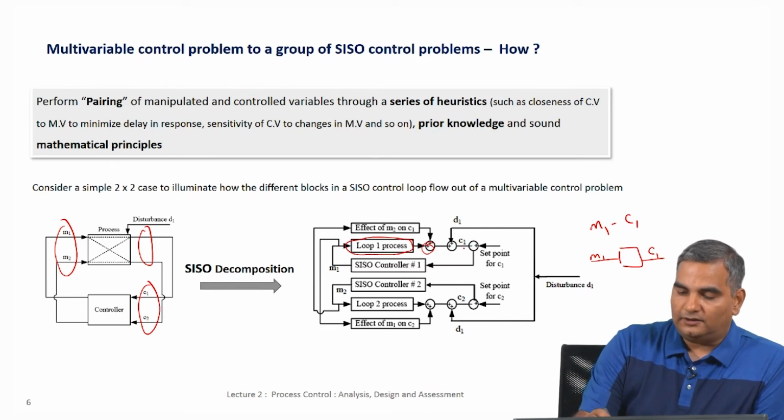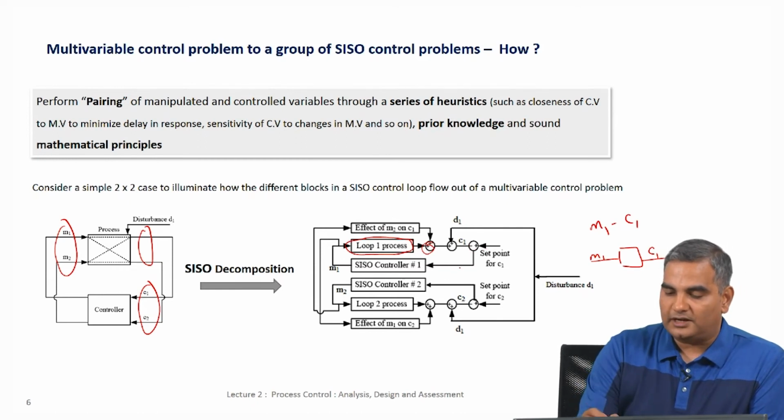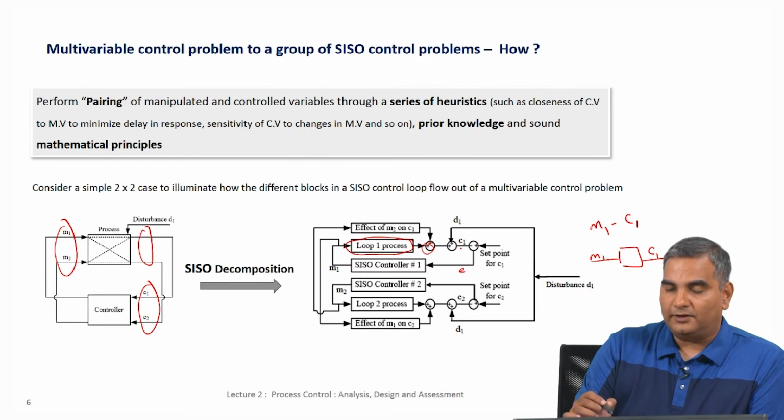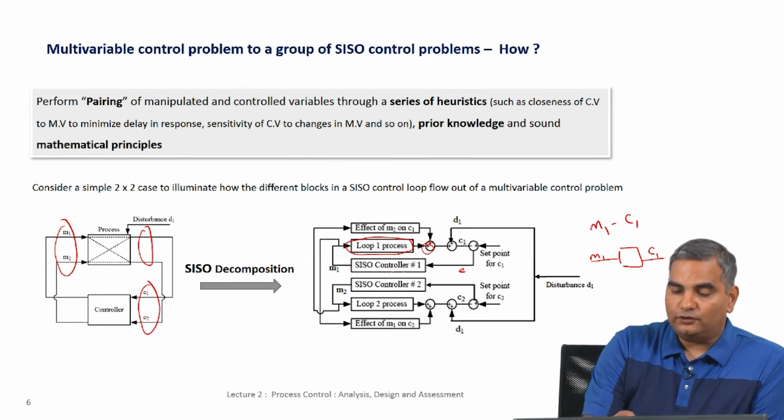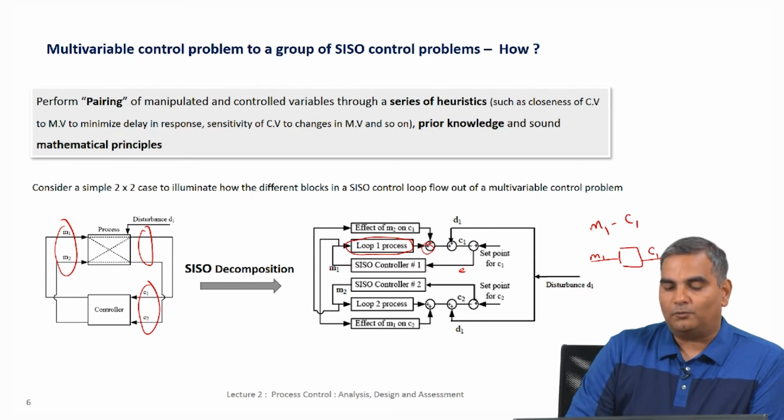Now, this combined effect is shown as C1 here, and that is compared against a set point to generate an error. So, remember this is an error only for C1, and that error goes through the SISO controller which has only one single input, which is the error between C1 and its desired value, and it decides what M1 is.